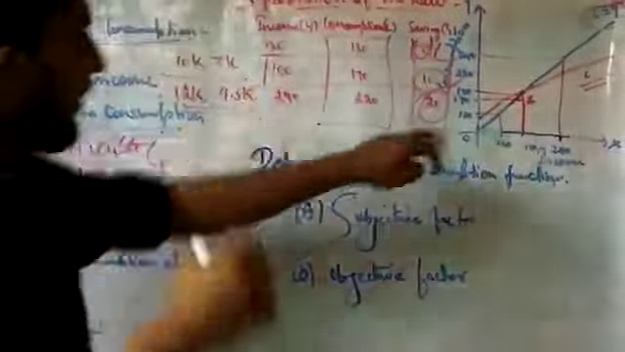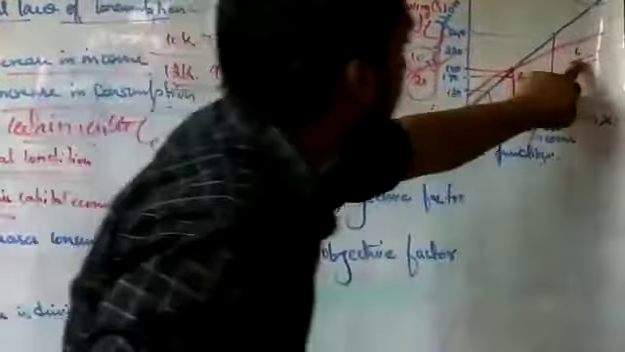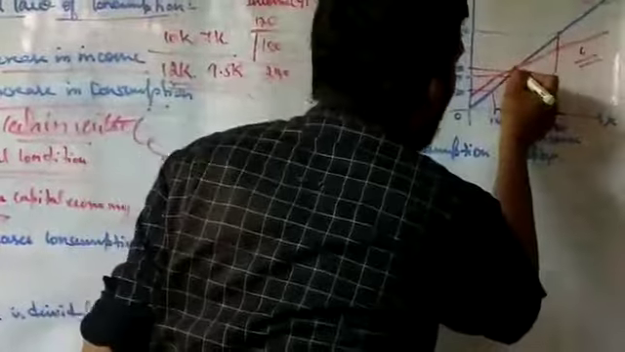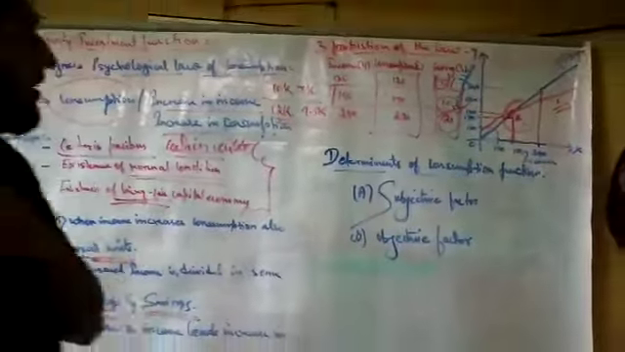From the zero it starts, but above the zero, when one line goes up, that is the consumption. When these both meet, this point is known as the break-even point. We have seen this yesterday itself.